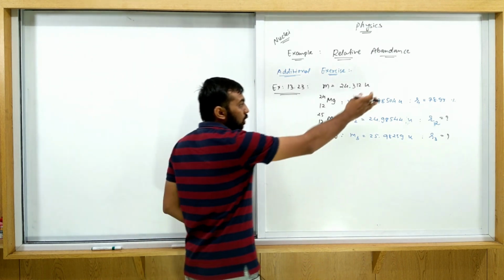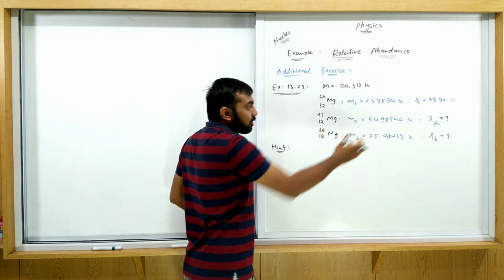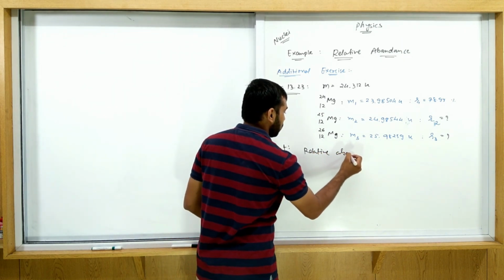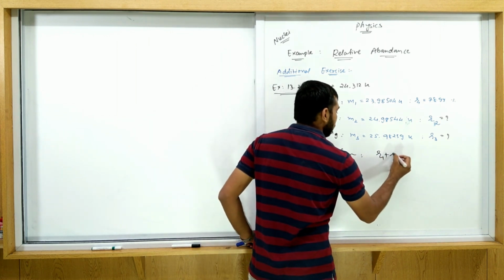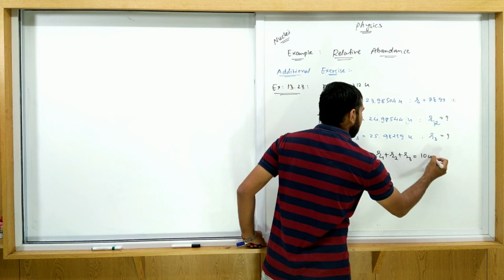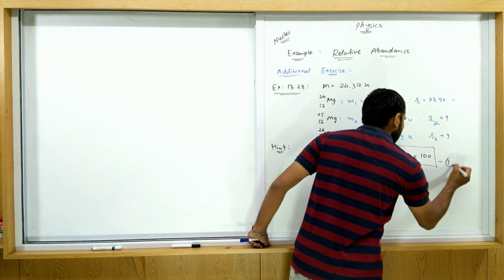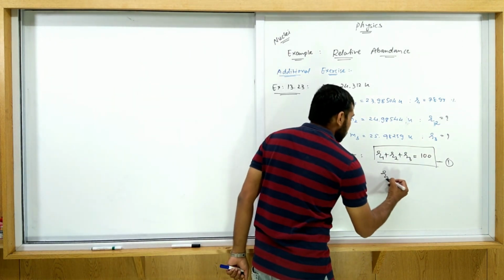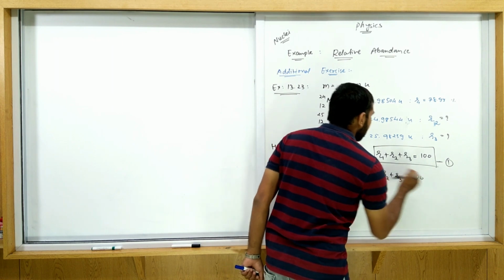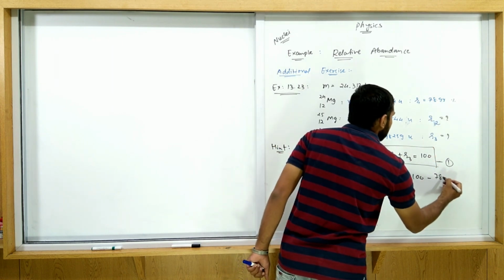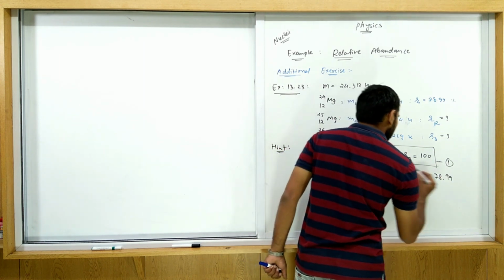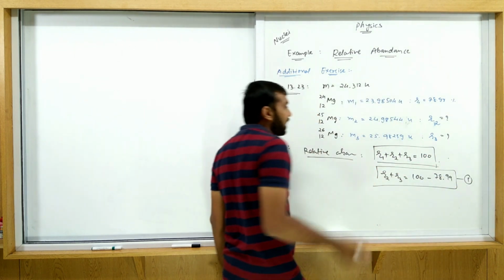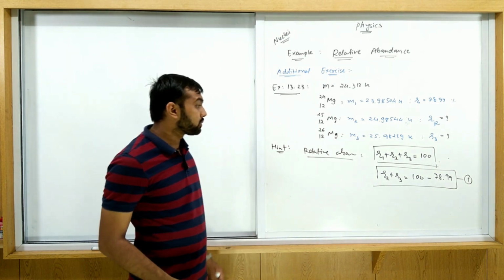We always know that the summation of all the relative abundances is always 100. So the first equation is what? The relative abundances R1 plus R2 plus R3 is always 100. This is equation number 1. Now here R1 is known, so R2 plus R3 is equal to 100 minus R1, so minus 78.99. Let's consider this equation number 1. We have to find both R2 and R3.